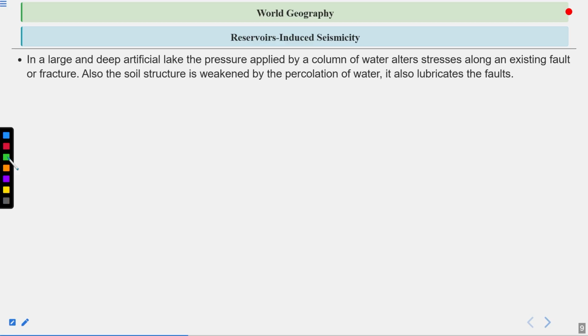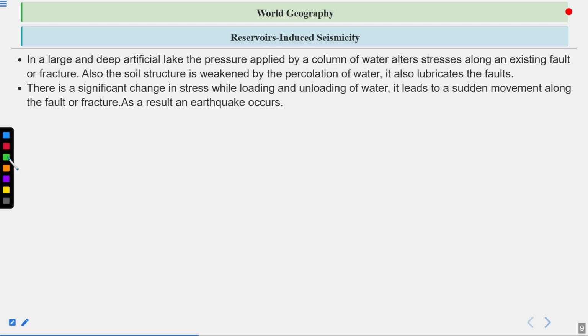Reservoirs induce seismicity. In a large and deep artificial lake, the pressure applied by a column of water alters stresses along an existing fault or fracture. Also, the soil structure is weakened by the percolation of water. It also lubricates the faults. So how does a reservoir create seismicity? When we accumulate a lot of water in any area, that amount of water triggers the fault or fracture that was already existing there, or also weakens the soil structure of that area. So earthquakes can occur because of this.